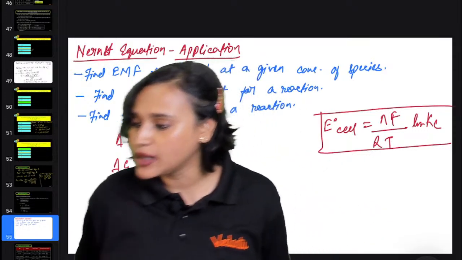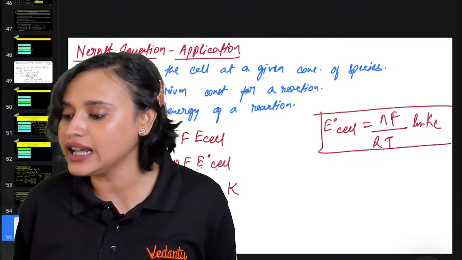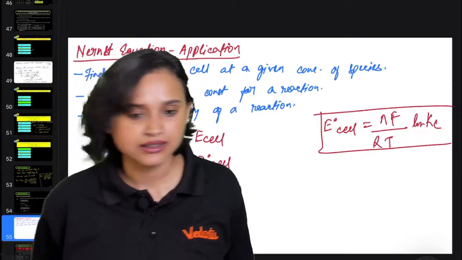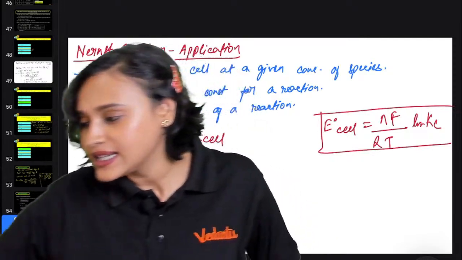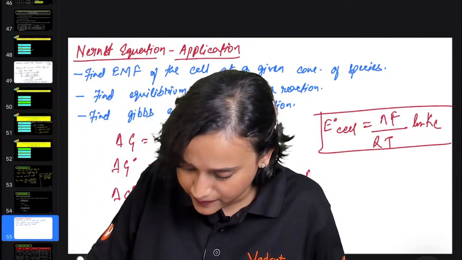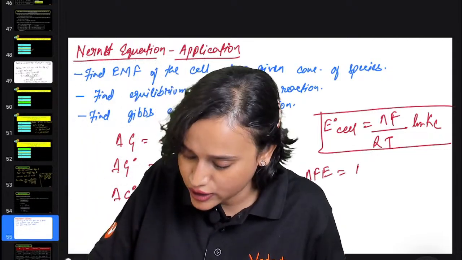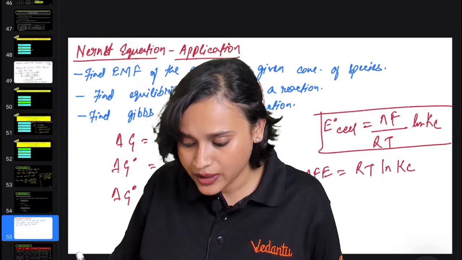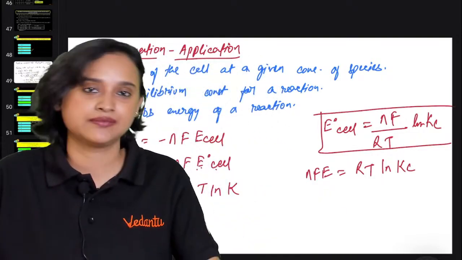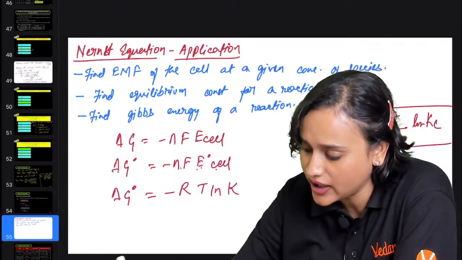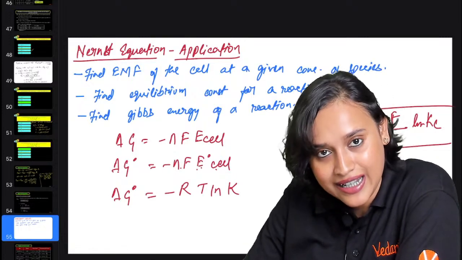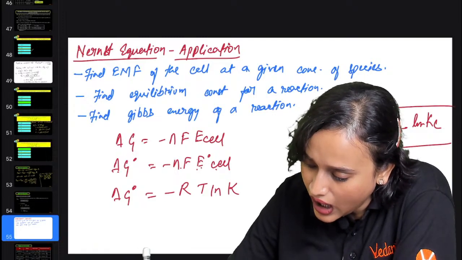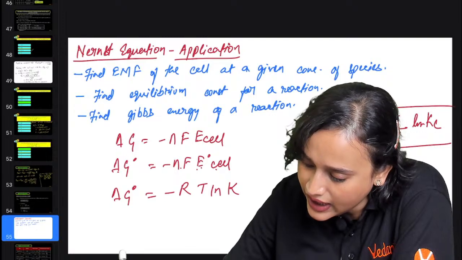NFE is equal to RT ln. No, it's not wrong. You check it out, guys. See, my NFE is equal to RT ln Kc. Right? Yes, everybody. So NFE is equal to RT ln Kc. Am I right? Yes. So that means that E is equal to RT divided by NF ln Kc.